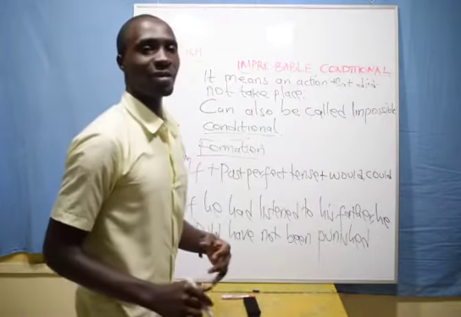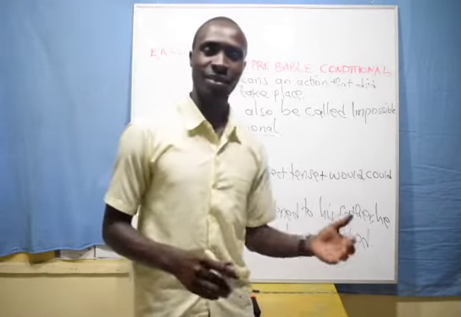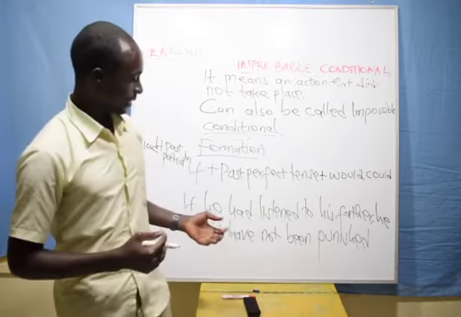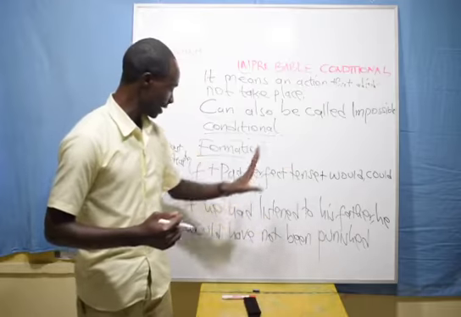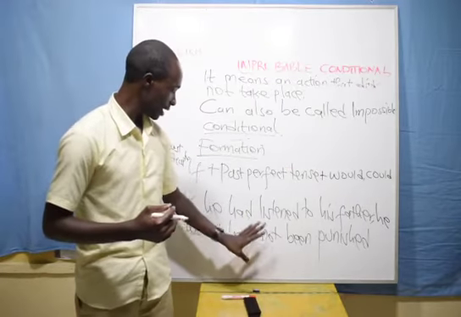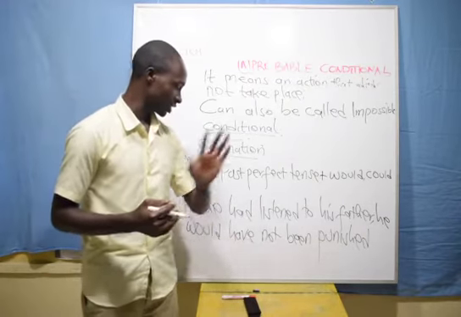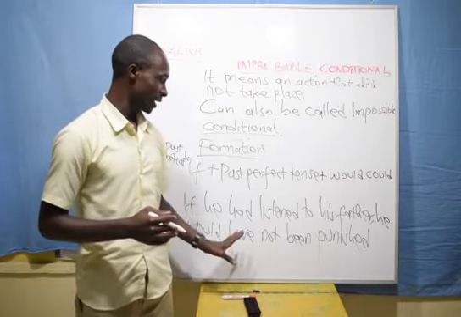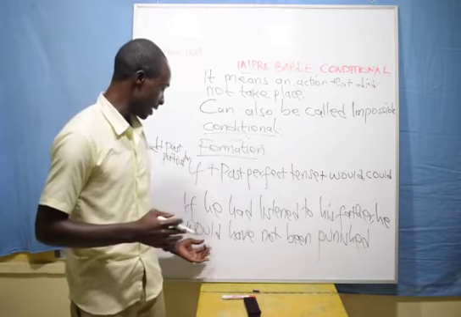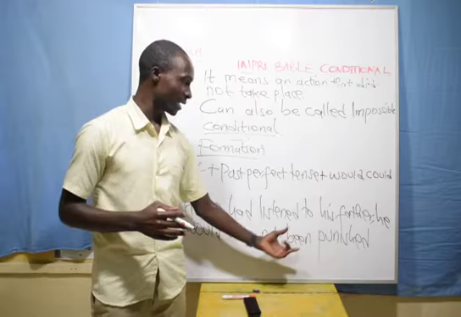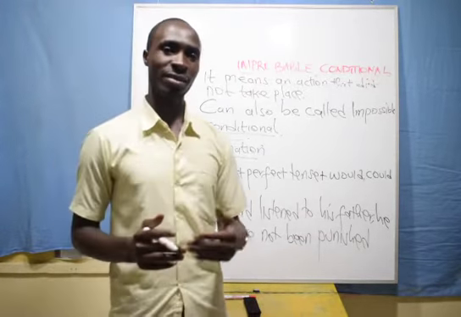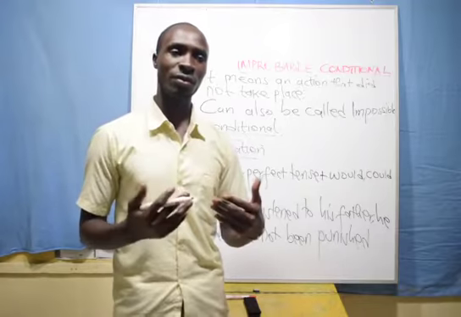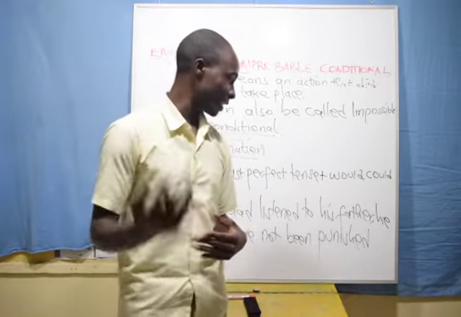It will sound more tricky, class, and understanding this calls for more practice. But let me explain. If he had listened to his father, he would have not been punished. It will be tricky, but more practice in English calls for you knowing better and better.